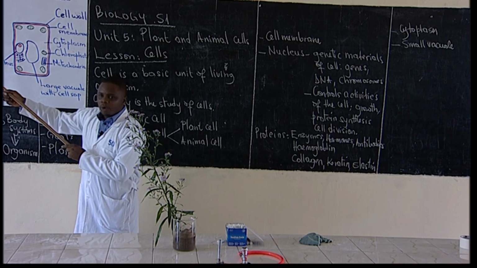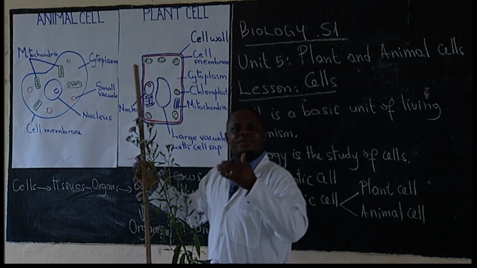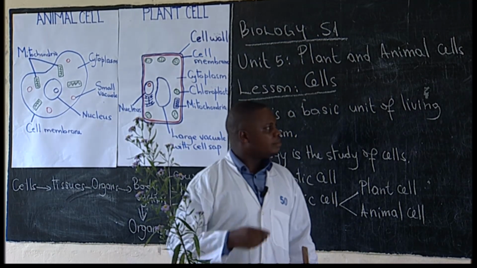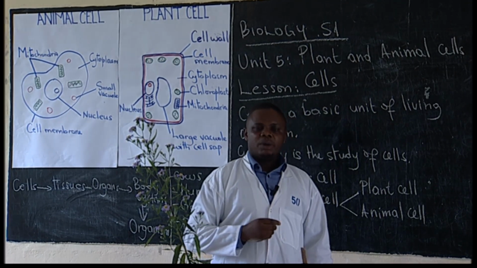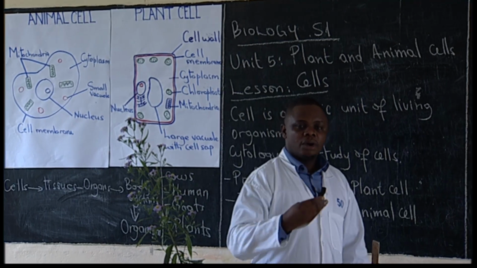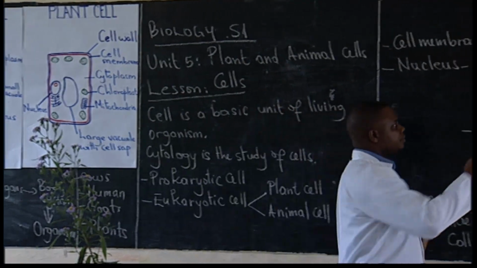This is the animal cell, which has different parts that perform different functions. Those small parts, we call them organelles. When we say organelle, we mean the small specialized structure of the cell.